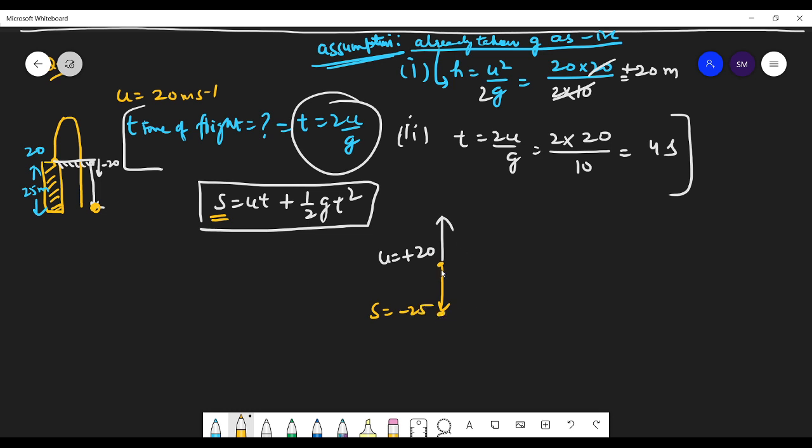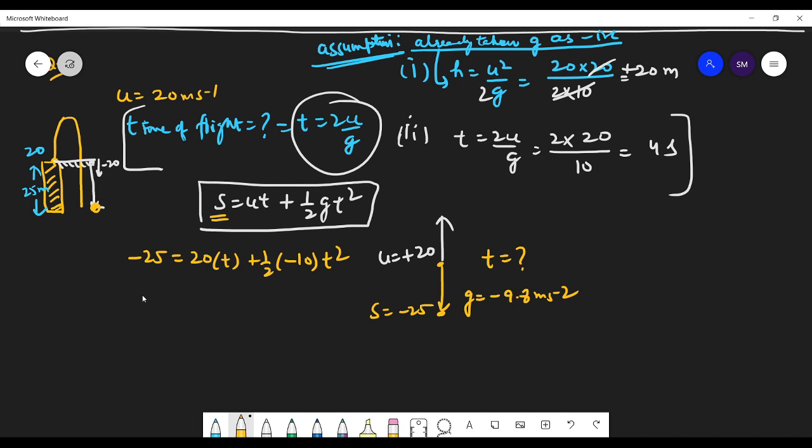Yes. And total time taken is t. Here we get the total time taken, of course. And what's the g? G is also an acceleration vector quantity, that is also minus 9.8 meter per second square. So we have written the formula in positive, so we can take g as minus 9.8. Is this clear to everyone, students? All the four quantities. So put the four quantities. Minus 25 is equals to 20 into t plus half into minus 10 t square.